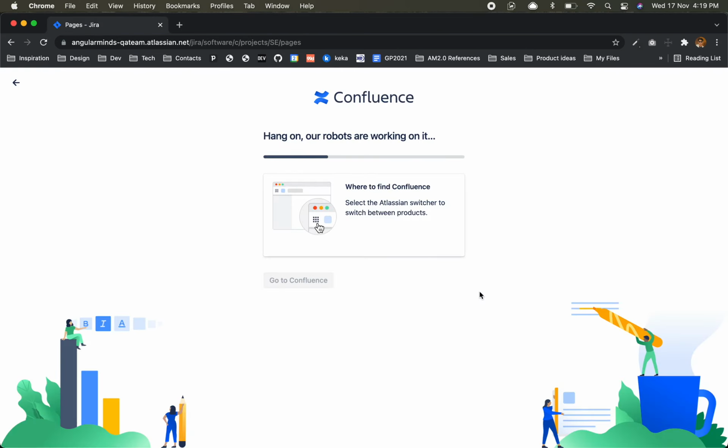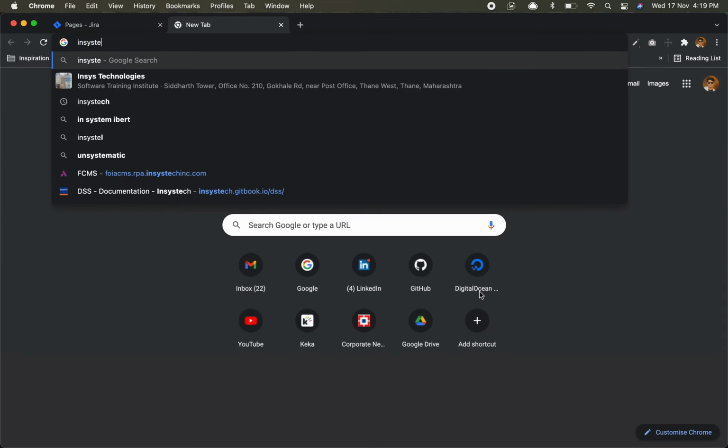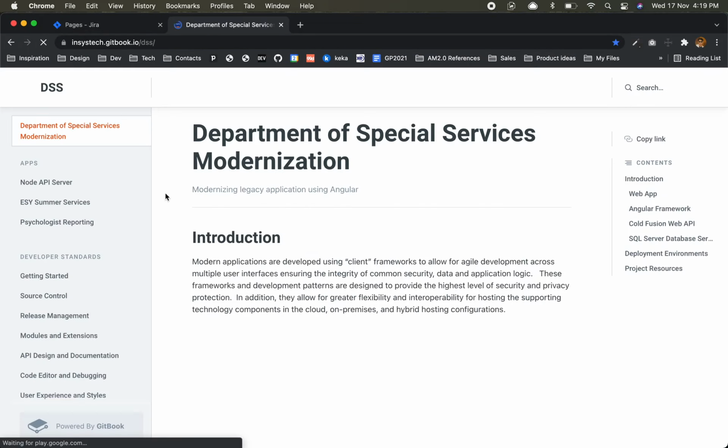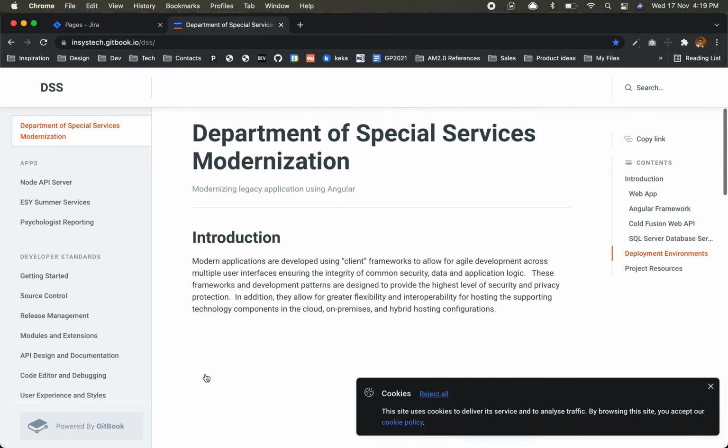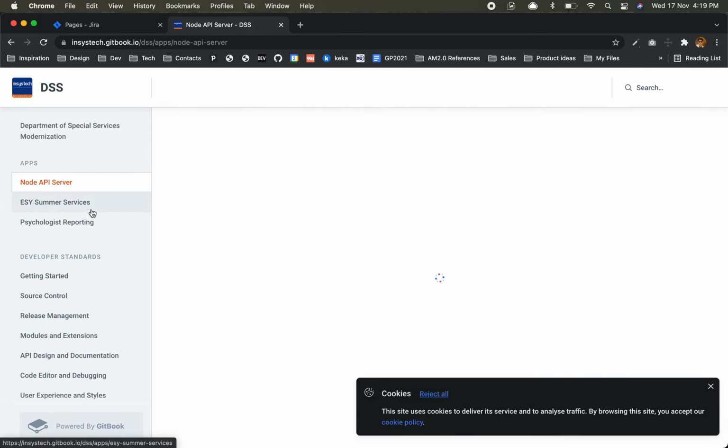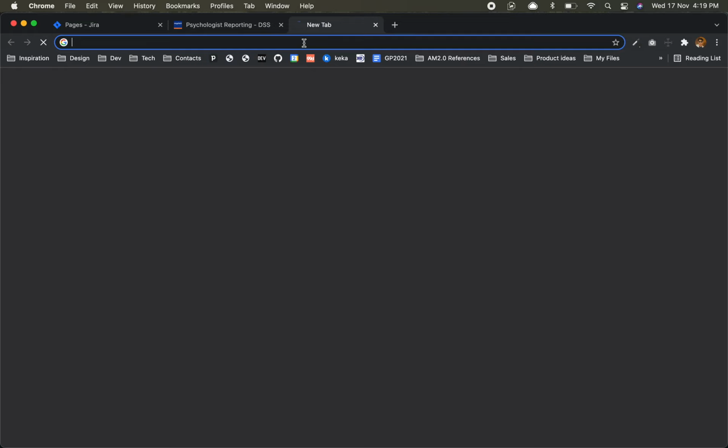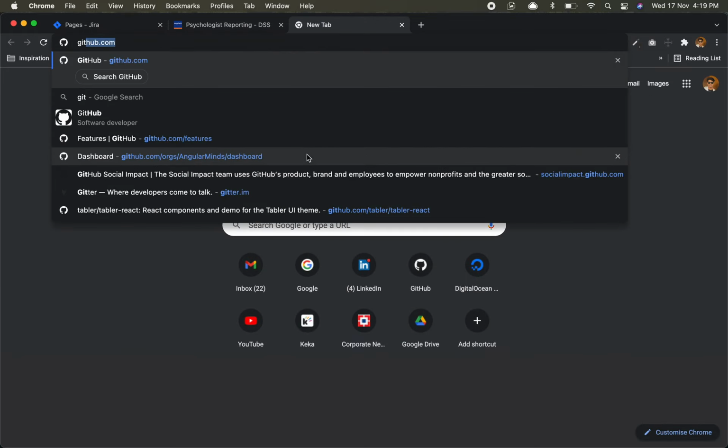There was a project actually. This is Gitbook. This is not Confluence. This is one more application, that is Gitbook.